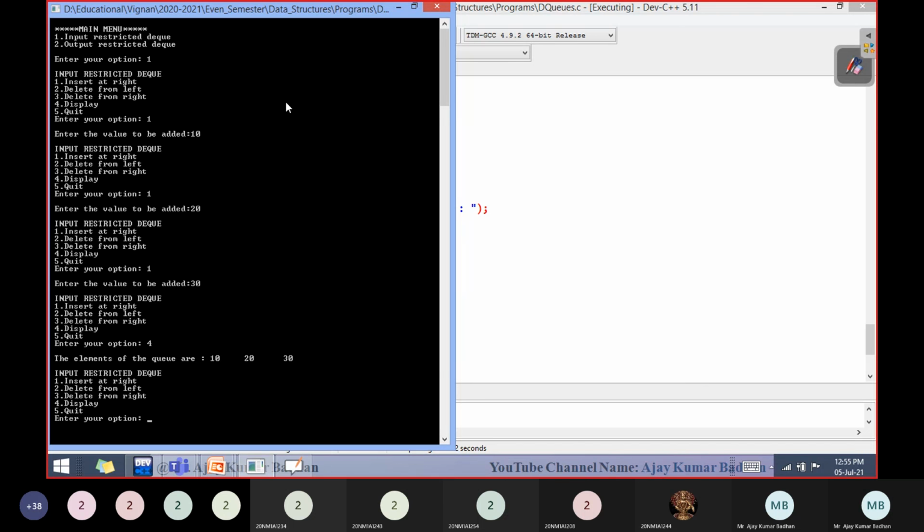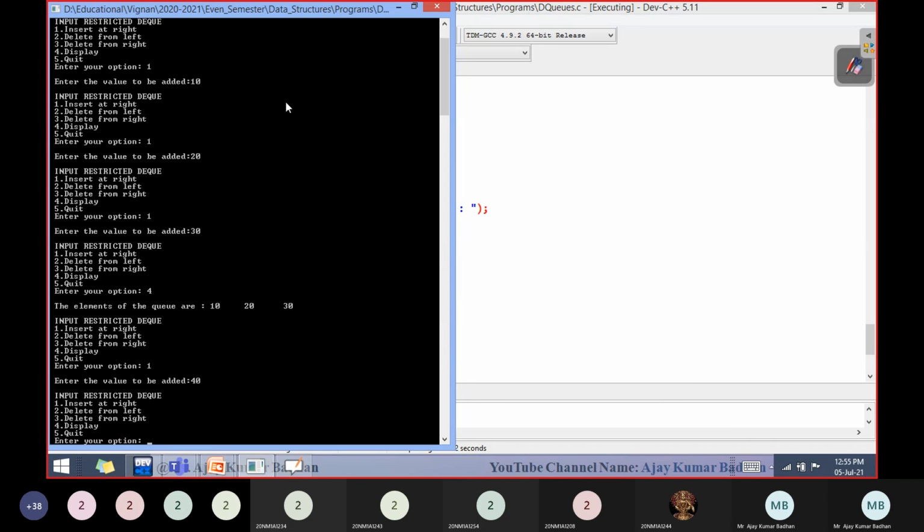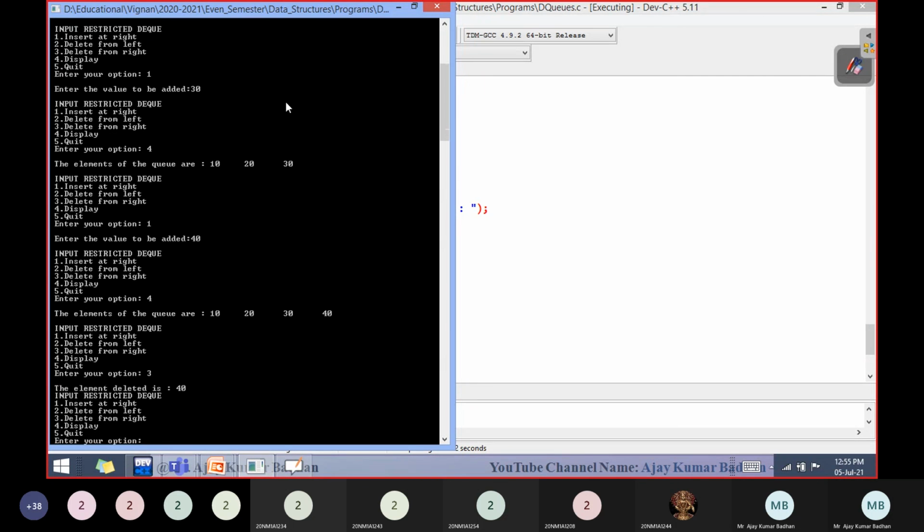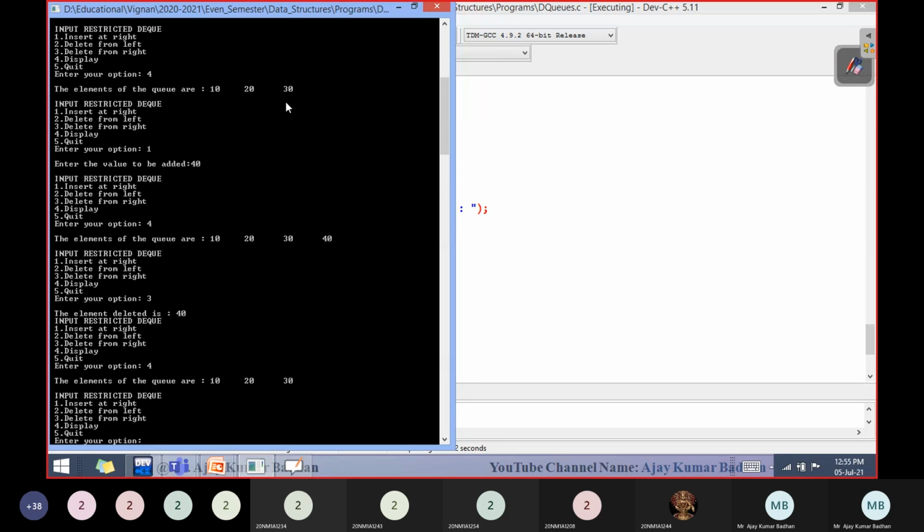Now I want to display the elements here. You'll be getting 10, 20, 30. Now I want to insert one more element here, 40. So 10, 20, 30, 40 are the elements. Now I want to delete an element. I'll first delete the element from the right. What is the element we have there? 40. I want to delete it, so I'll simply give option 3. Now you can see 10, 20, 30. The element has been deleted.